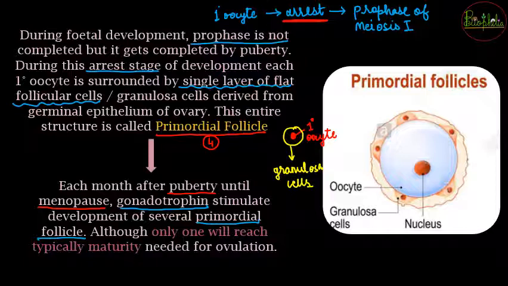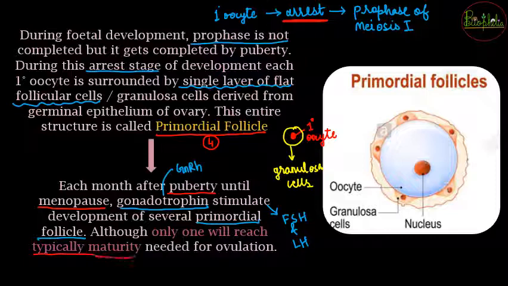और ये development के लिए signals, ये stimulation कौन देगा? It is going to be because of the GnRH stimulation for the FSH and LH. So FSH and LH जो pituitary gland, anterior pituitary से जो release होते हैं, that is follicle stimulating hormone and luteinizing hormone, these two will get stimulated because of the GnRH, that is gonadotrophin releasing hormone. And once it gets the signals from FSH and LH, वो एक एक करके primordial follicles को develop करेंगे, and only one of them is going to reach up till the maturity.